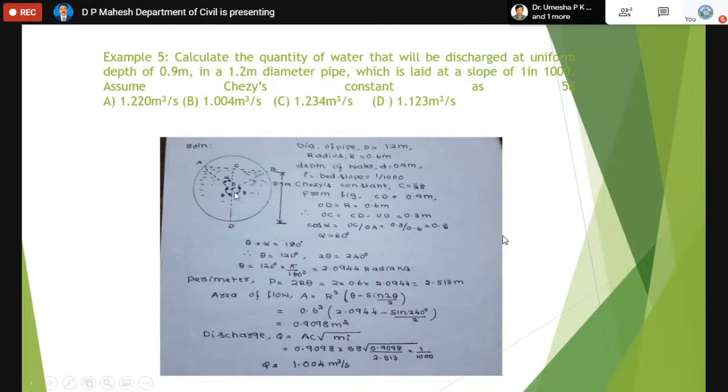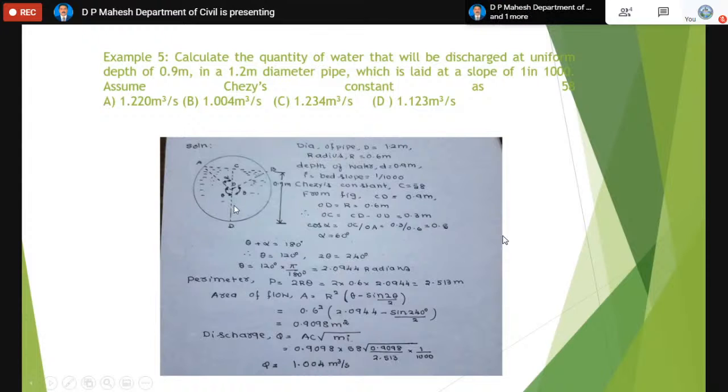Now what we have to do: mark the center, say O. Then draw a line AB called the free surface. Then join OA and OB. Then draw a vertical line through O; it will meet AB at C and the bottom at D. Now the angle AOD will be called theta. Here also theta. Actually we want this theta. When the depth of the flow is more than the radius, always remember theta is more than 90 degrees.